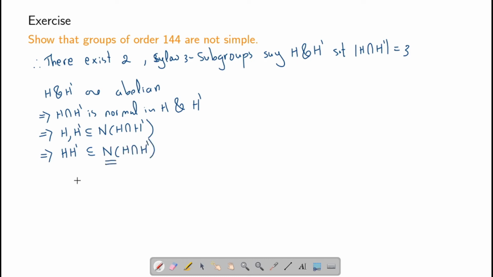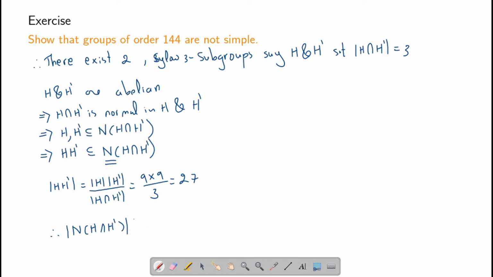Since this is a subgroup, it is closed under group multiplication. So if we take an element from H times an element from H prime, it will be in N of H intersection H prime. And the number of such products is exactly 9 times 9 divided by 3, which is 27. This tells us that the number of elements in N of H intersection H prime is greater than or equal to 27.